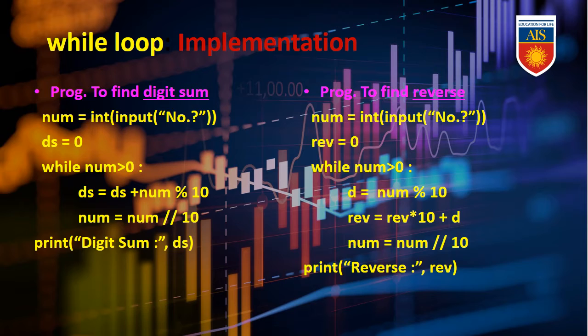Whatever the remaining number was there, that number will be divided by 10, and then we will continue this reverse method. Then again we will multiply reverse with 10 plus the digit. So whatever the reverse value was stored in the first step, it's going to multiply with 10, and then after dividing the number by 10, whatever digit we get, we will add directly. This way we can do the reverse of our number and digit sum of the number.